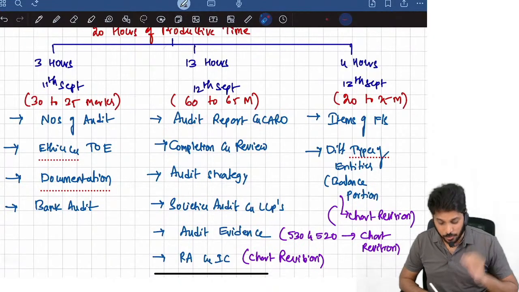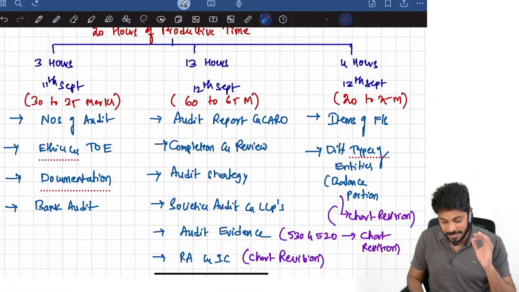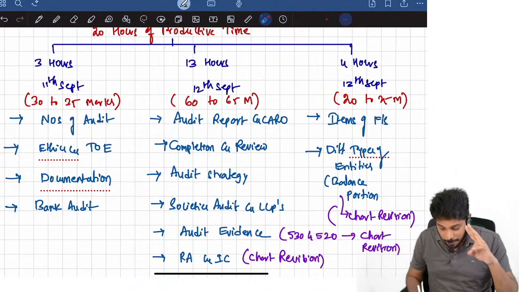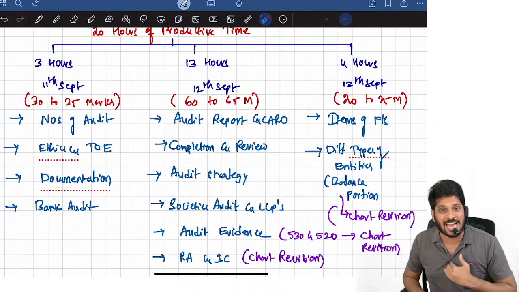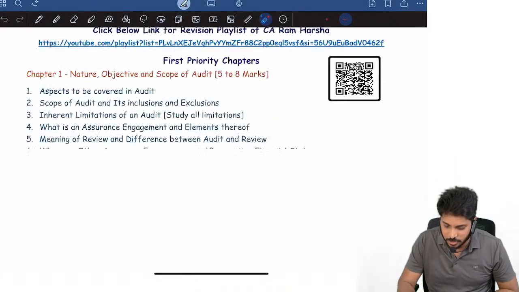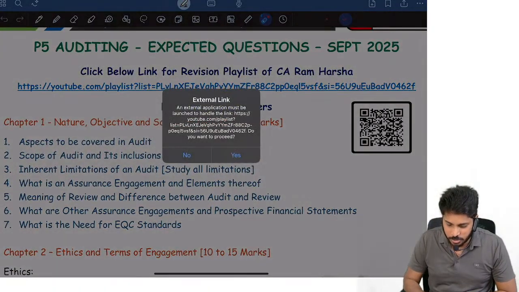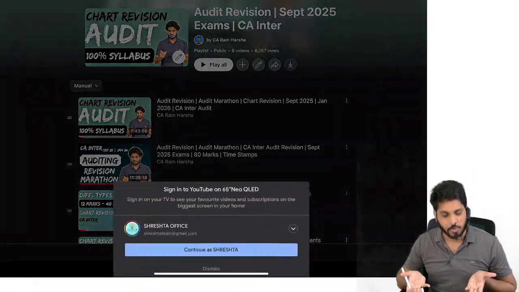Now, tomorrow, what all should you revise? Audit report and CARO, completion and review, audit strategy, societies audit and LLP audit, audit evidence. Audit evidence also you should revise. In that there are 8 standards. But for 2 standards, 530 and 520, I request you to watch my chat revision. Very simple. In this expected questions file, there is a QR code, or you will have this link. You just click on this link.